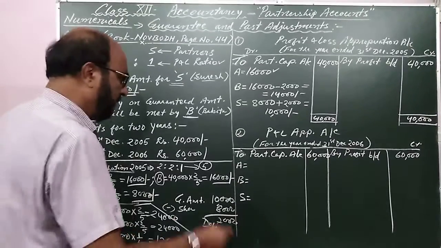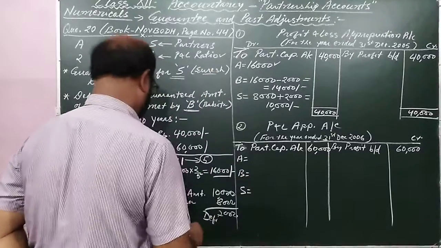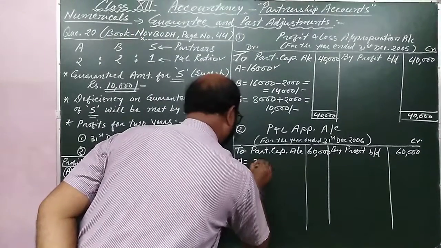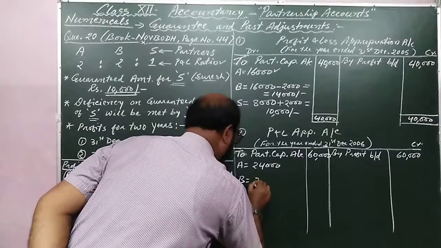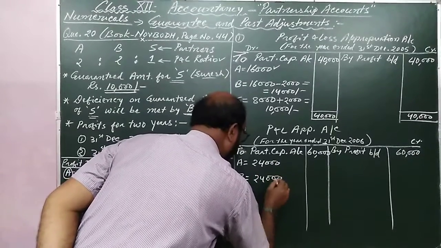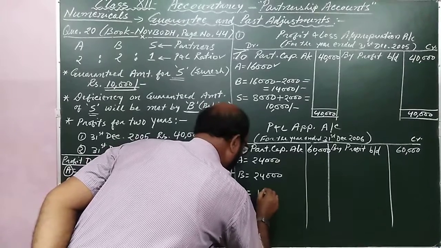I will show the amount here. A will get 24,000. B will get 24,000. They are equal partners. And S will get 12,000.